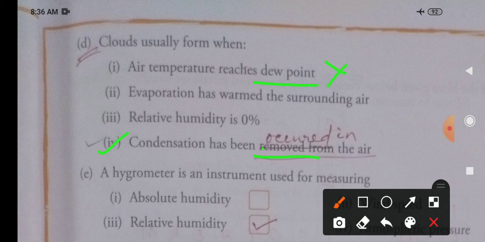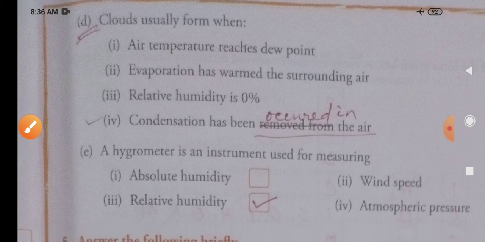Please strike off this part, "removed from," and rewrite something. The new statement will be "condensation has occurred in the air." That will be the right one. You may give a tick mark here, and in the book and also in your notebook please write the statement, give a hyphen, and write the correct option there. Got it? Now look at the next one.